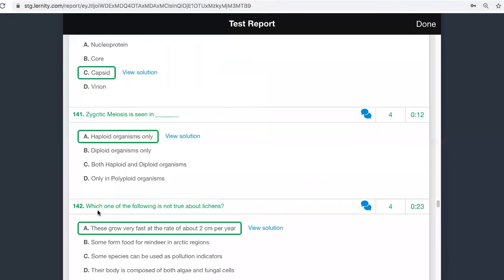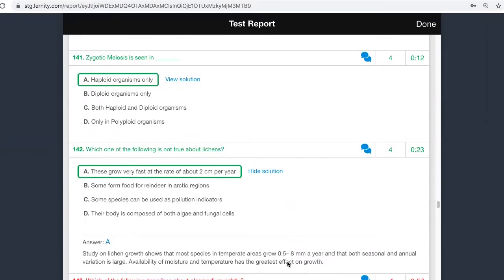Which of the following is not true about lichens? All these things are true about lichens, just that it will grow very little. It will not grow up to 2 centimeters. 2 centimeters is very huge for a year. So in the solution, I have given the right thing. It will grow only from 0.5 to 8 millimeters in a year. That much only. Polyploidy and all, you'll study about it later, not now. So please understand that the growth of lichen is only in this range. Please note it somewhere.